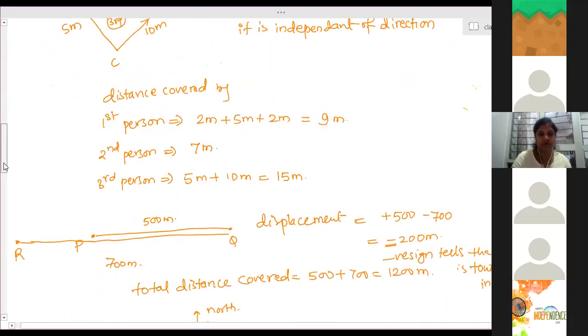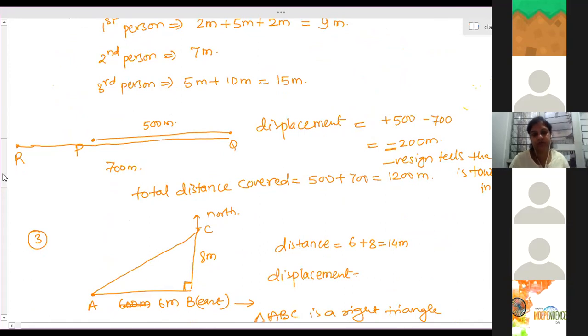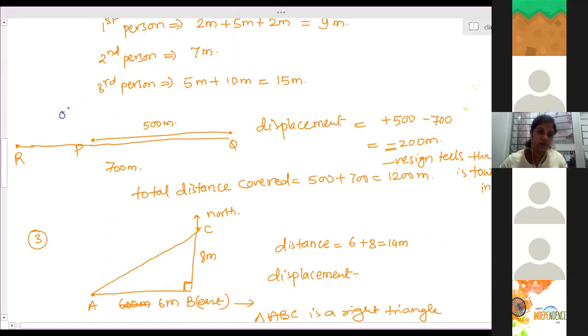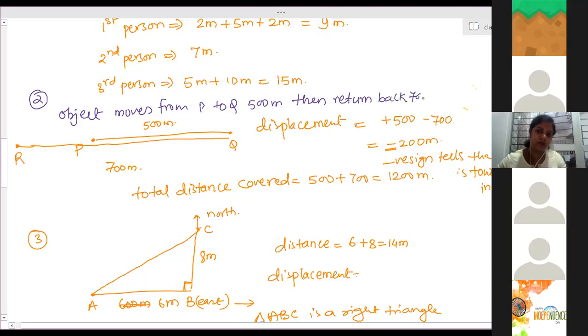Second example. So here at the top you can write: object moves from P to Q and returns to R. Object moves, second one, from P to Q 500 meters and returns back 700 meters to R.